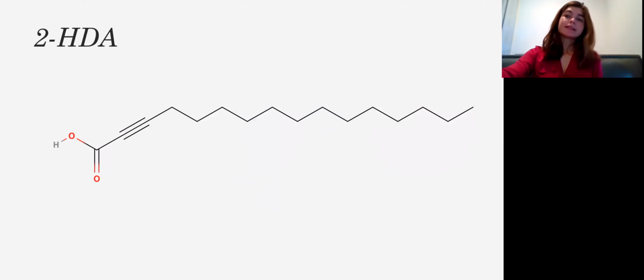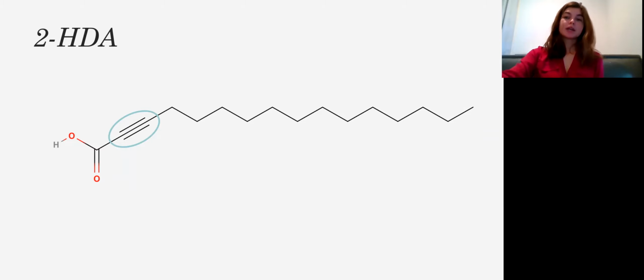One molecule that's been identified as a conjugation inhibitor is a fatty acid called 2-hexadecanoic acid, or 2-HDA. Researchers have tested various characteristics of this molecule to see what makes it the most potent. They've found that a 16-carbon chain, a carboxylic group, and an unsaturation, or triple bond, are necessary components for maximum potency. But one characteristic they have not tested is the location of that triple bond.